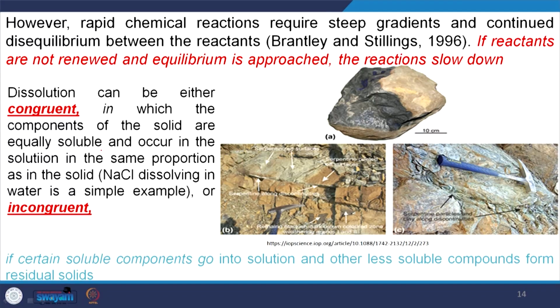To what extent and at what rate will this chemical reaction continue? Whether a rock is prone to weather, whether it will weather very fast or very slowly, depends upon equilibrium and disequilibrium.